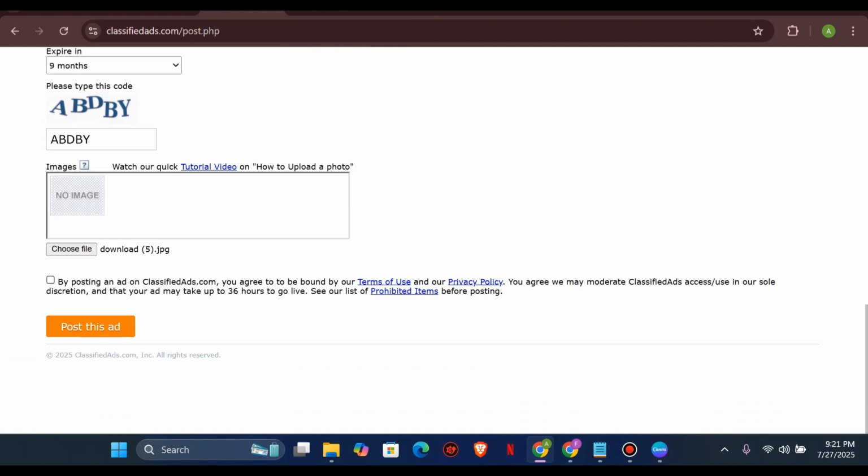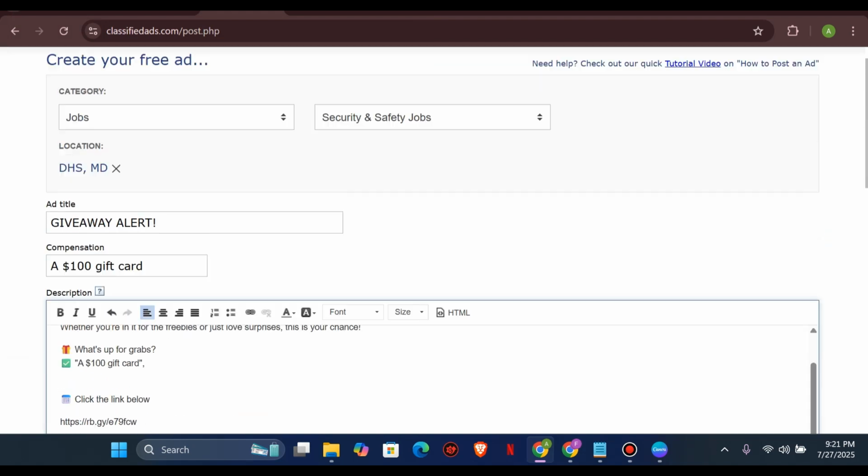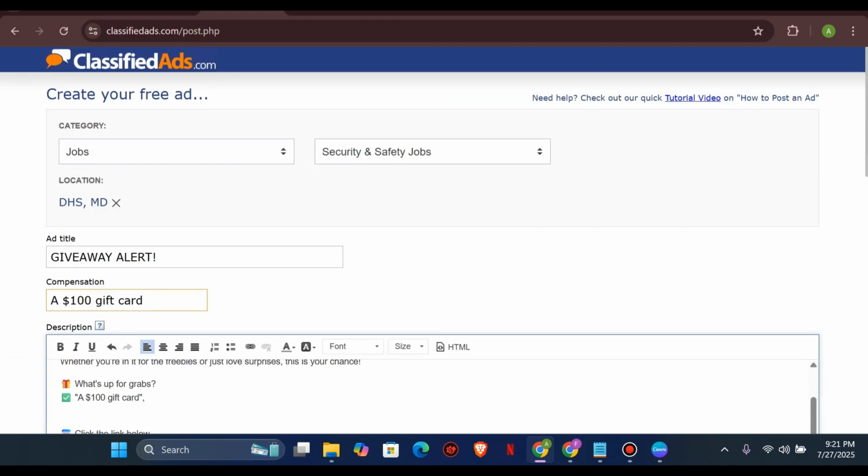So just click on the terms and conditions for posting an ad on the classified site. I accept the terms. All right, so the next thing you're going to do is go through to see that everything is intact and valid. Let me just go through and check this out.